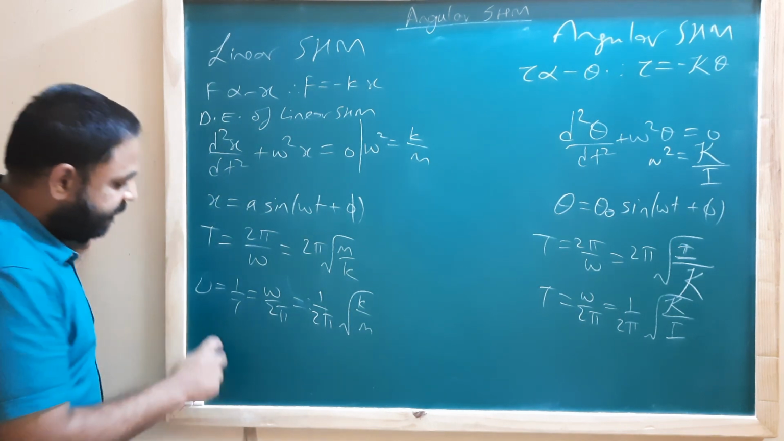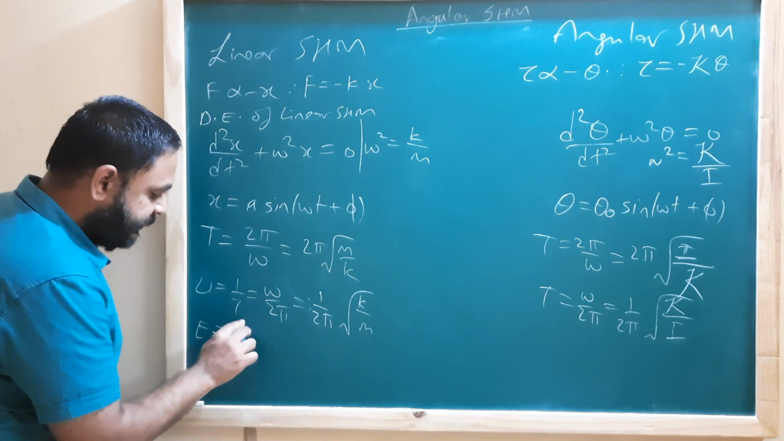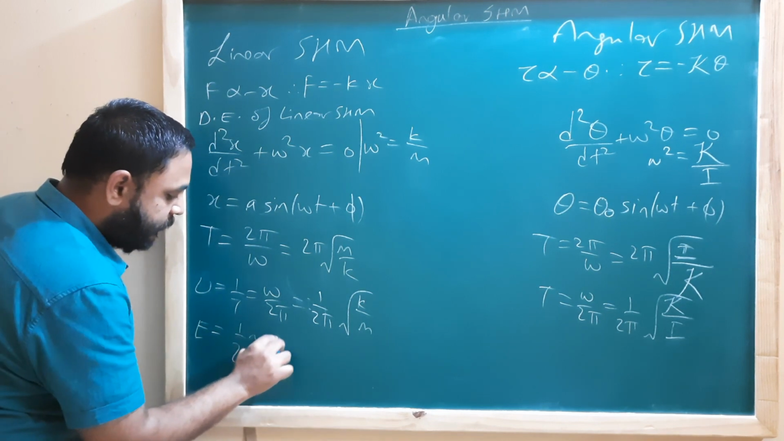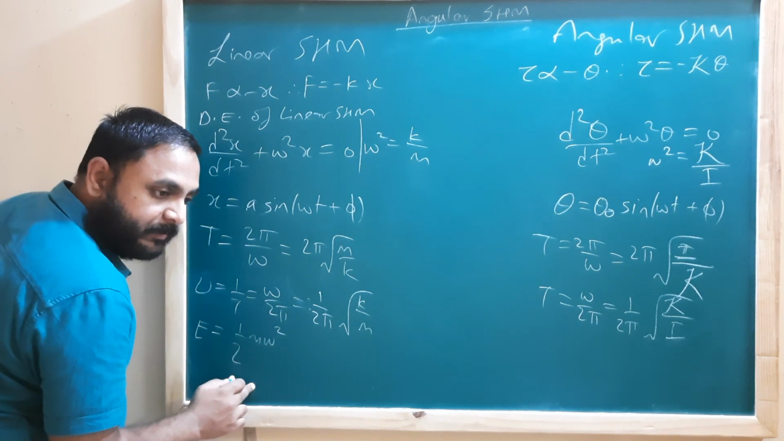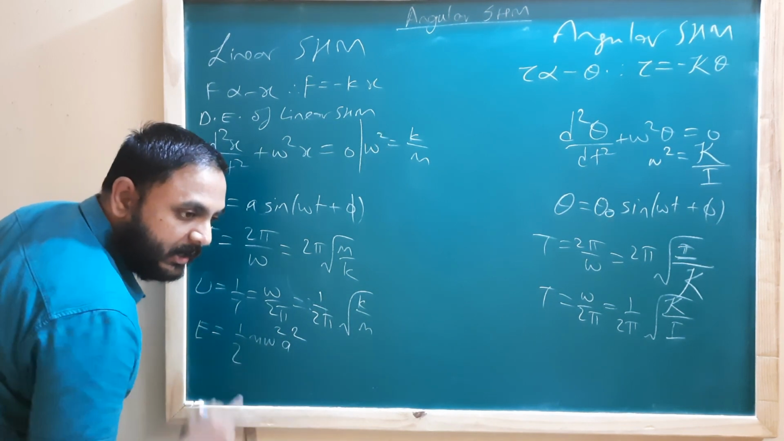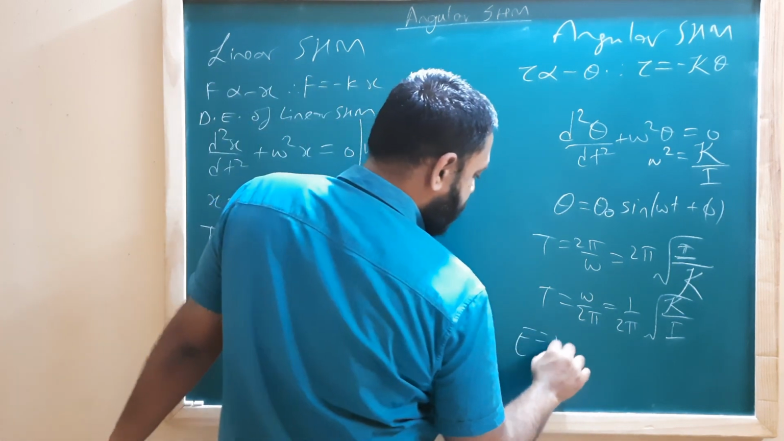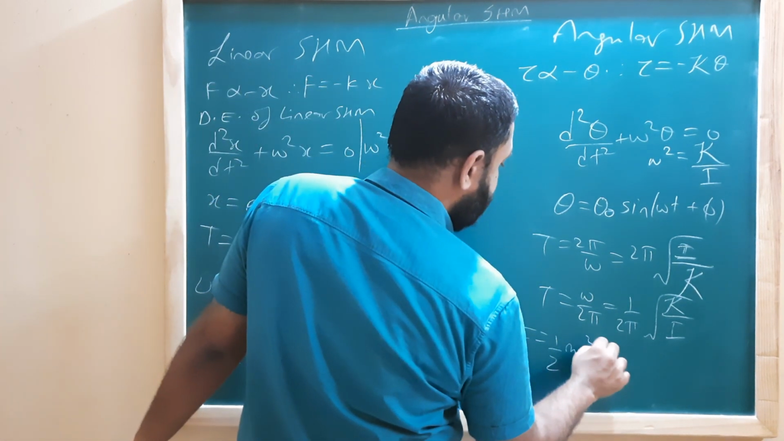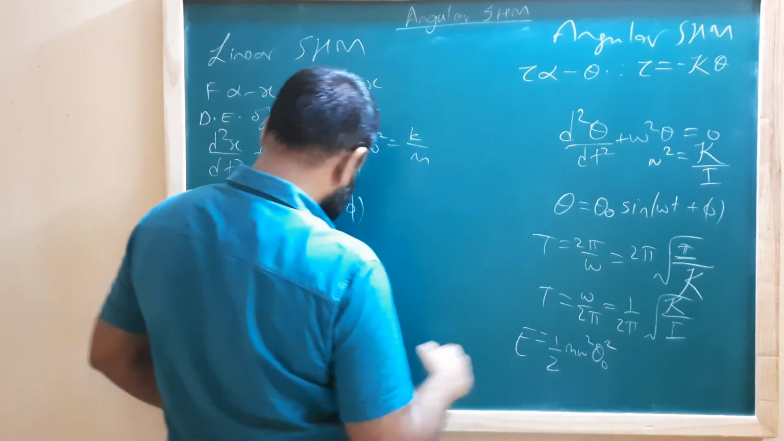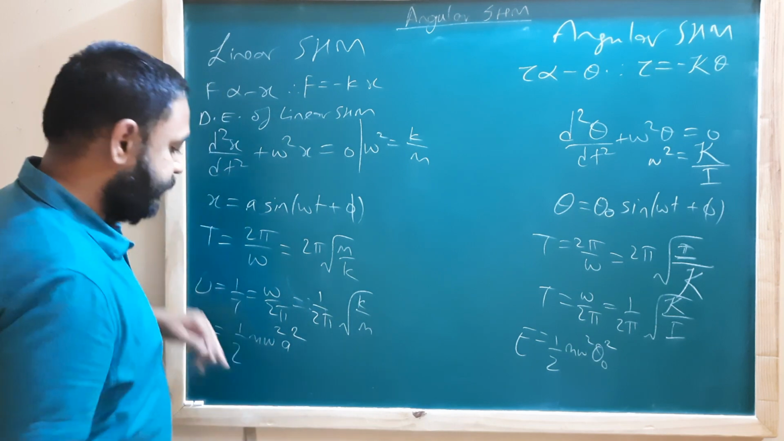And then finally I think we had derived the expression for energy. Do you remember what we derived for energy? It was half m omega squared a squared. Here it will be half I omega squared theta naught squared, because here a is the amplitude and here theta naught is the angular amplitude.